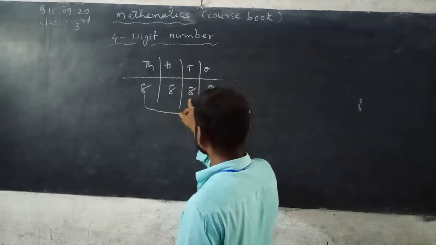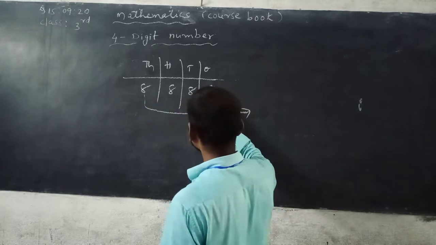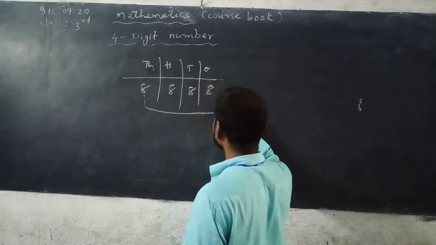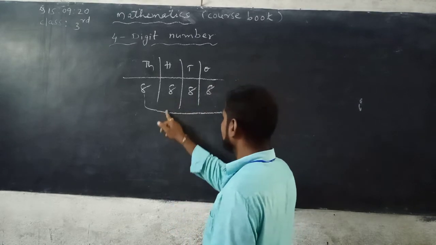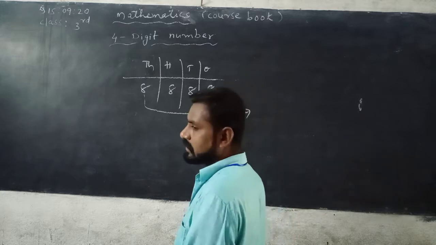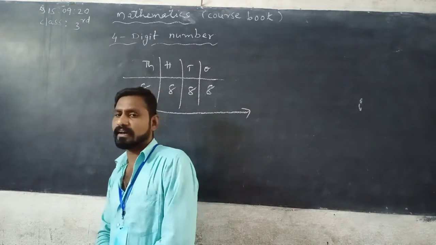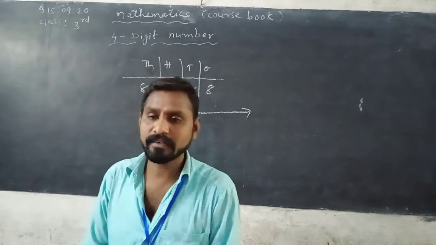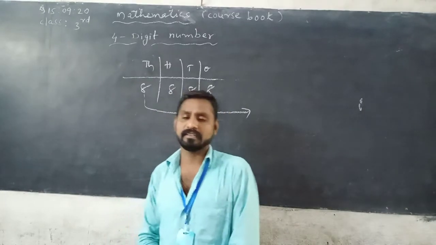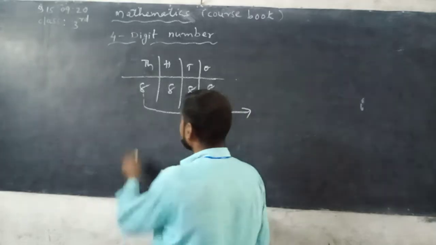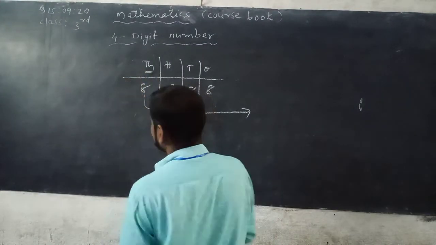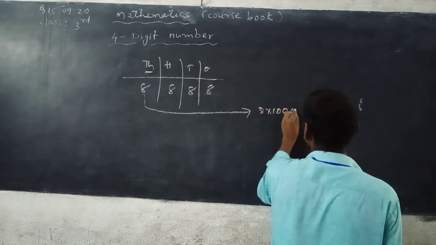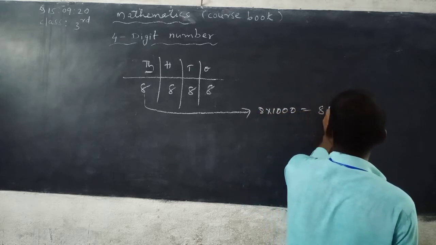Ones, tens, hundreds, thousand. So first place is called ones place. Second place is called tens place. And the third place is called hundreds place. The fourth place is called thousands place, according to our Indian place value chart. See here, 8 is in thousands place. So 8 into 1000. So the place value of 8 is 8,000.